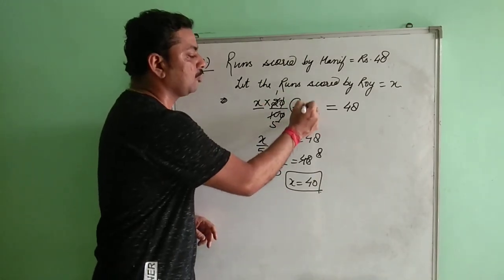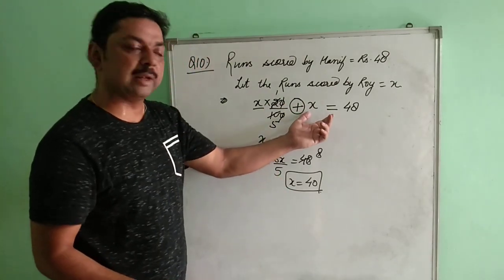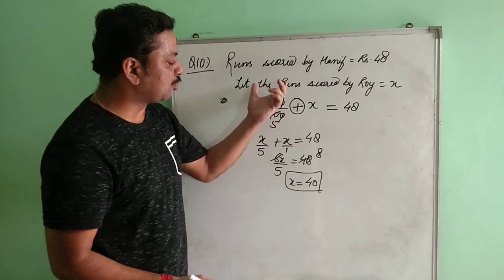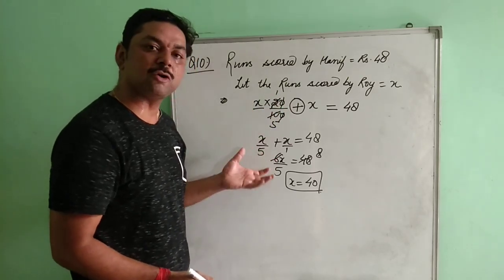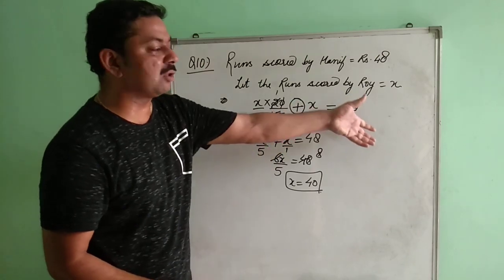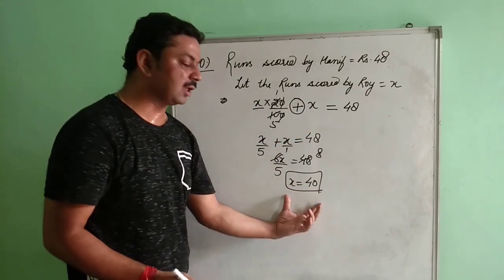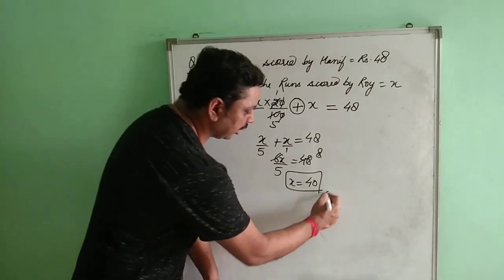That means that you are going to use your plus sign. और वो more किस में होगा? आपका Roy के में. Clear? So in that case, whatever will be your 20% that you are going to add it in the value of Roy, and it will be equals to the scoring of Hanif. Solve it, you will be getting the run scored by Roy.